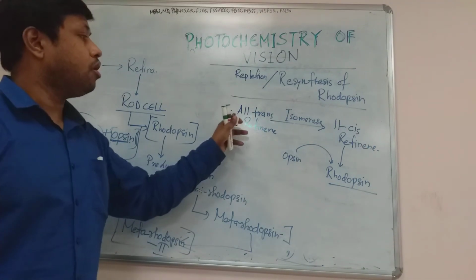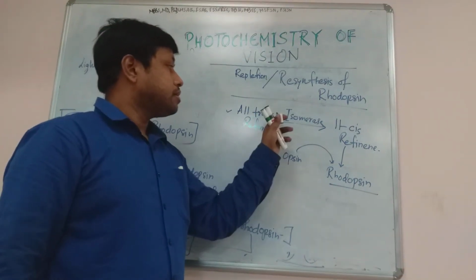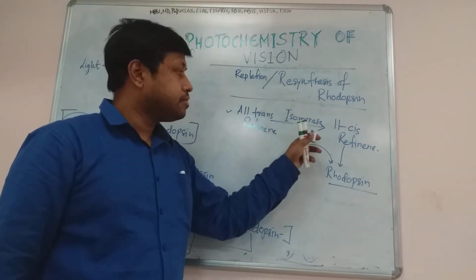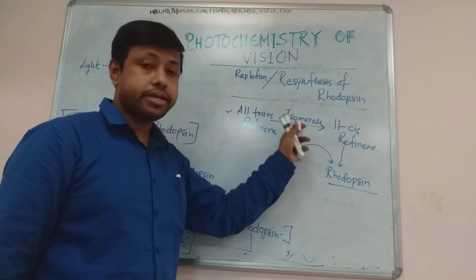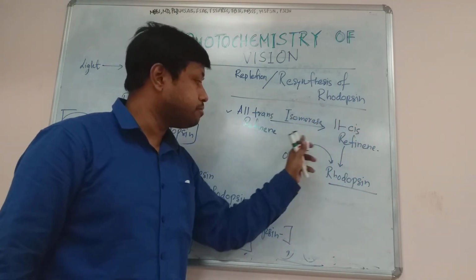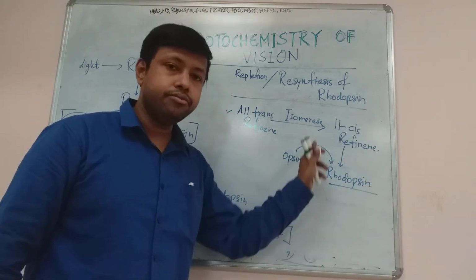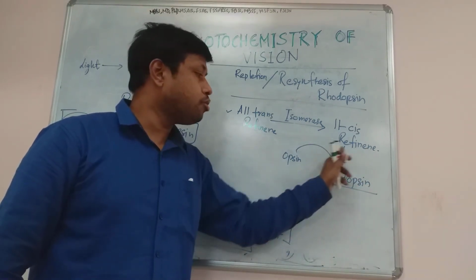That is, the all trans retinine formed after bleaching will undergo isomerase activity and be converted into 11-cis retinine. This 11-cis retinine will bind with opsin, and new rhodopsin synthesis will occur.